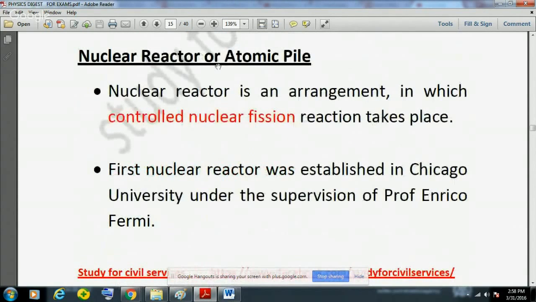Now another thing is the nuclear reactor or atomic pile. A nuclear reactor is an arrangement in which a controlled nuclear fission reaction takes place. I've told you that nuclear fission is a chain reaction.